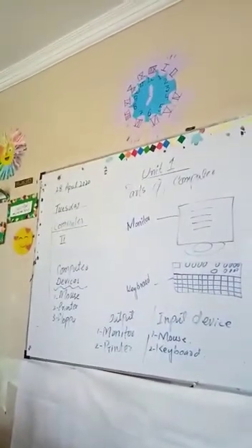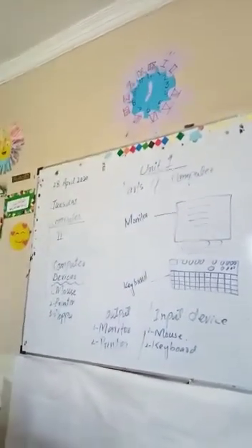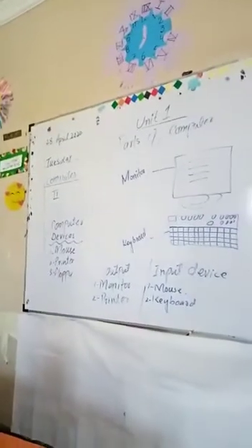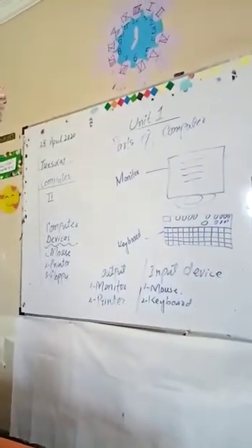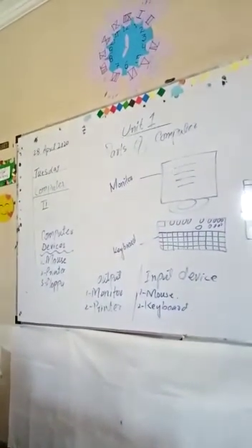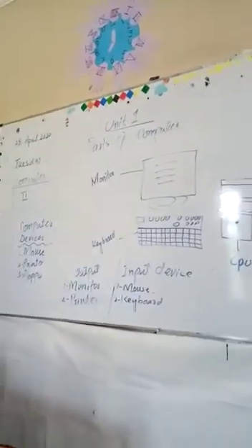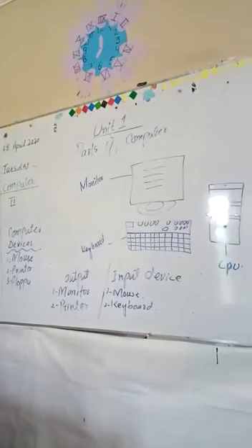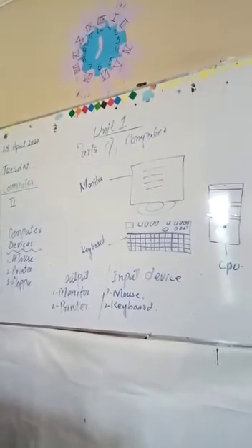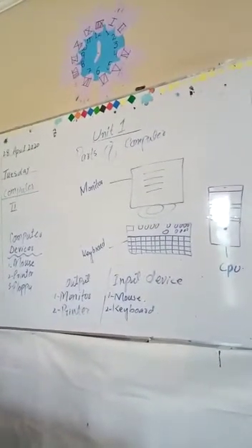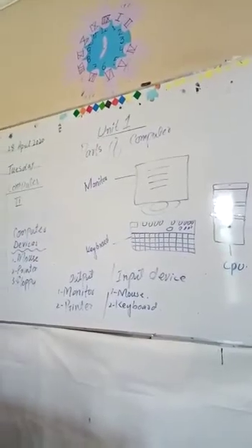Now we are going to learn about CPU. Yes, CPU is the main part of the computer. It is also called the brain of the computer because it controls all the system of the computer. It is also called the central processing unit.